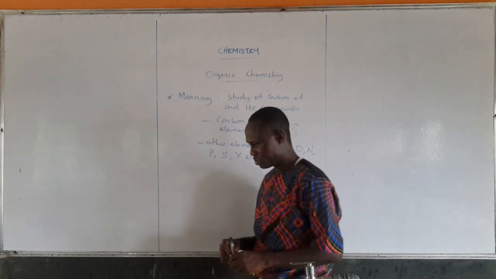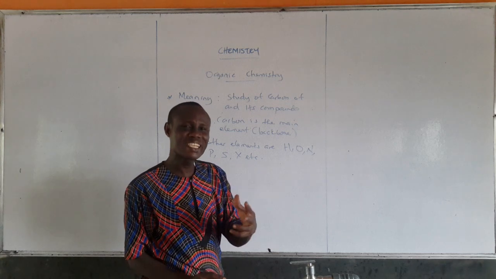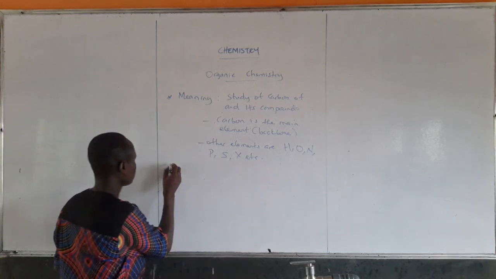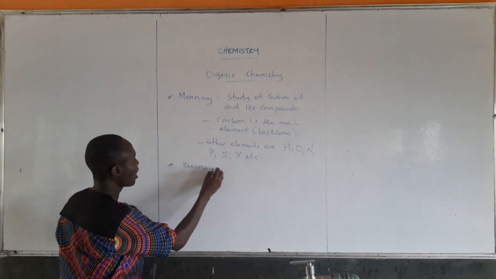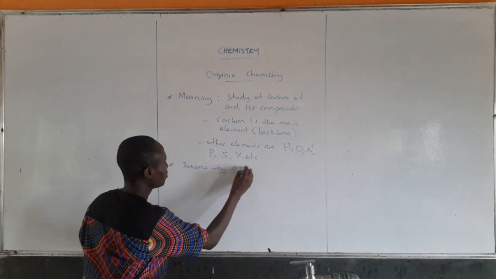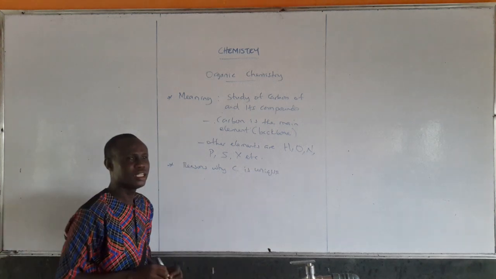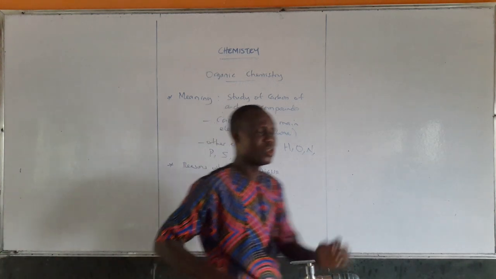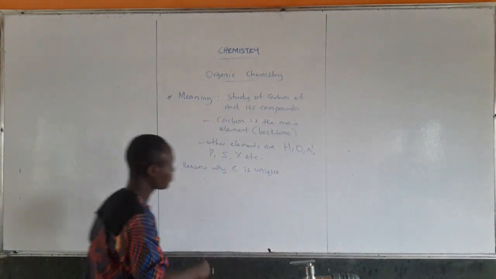Number 2, as an organic chemist, we are going to know the reasons why carbon is unique in organic chemistry. We only have three reasons.